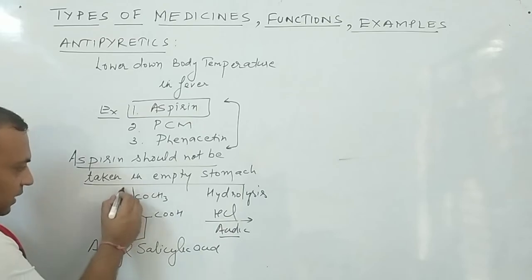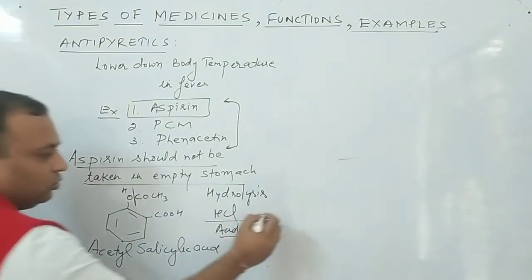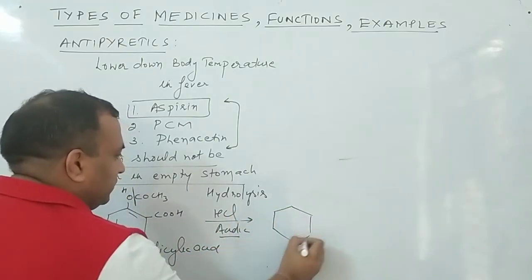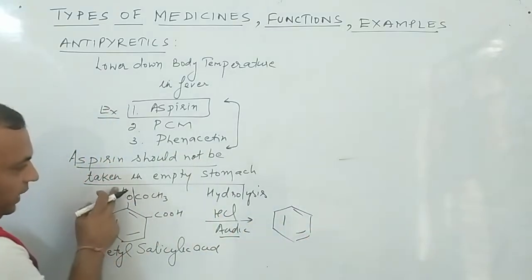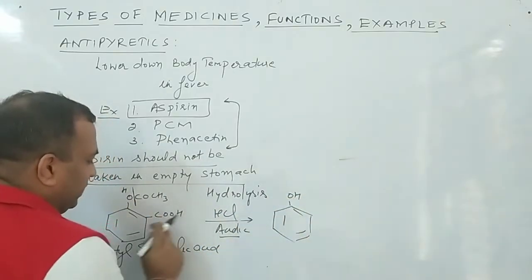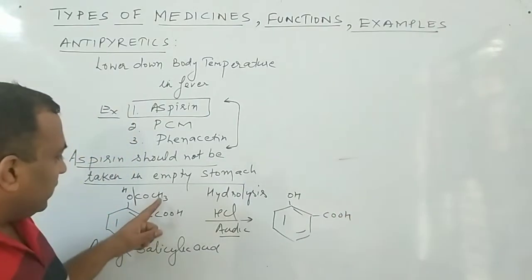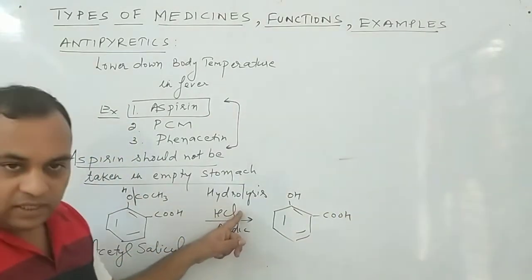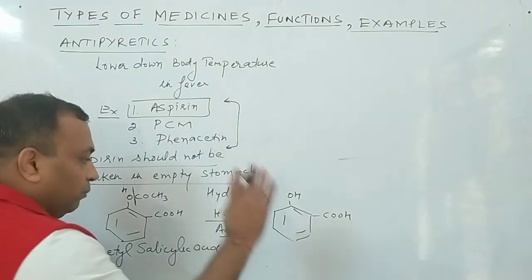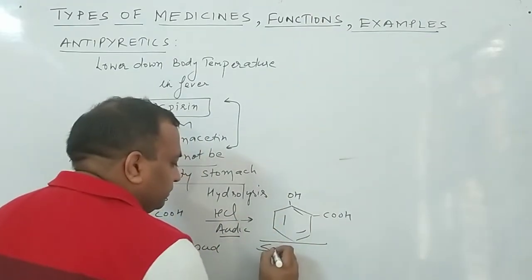Clear? And here the hydrogen is added. So this becomes OH, and this remains as it is, COOH, and the byproduct is CH3COCl.